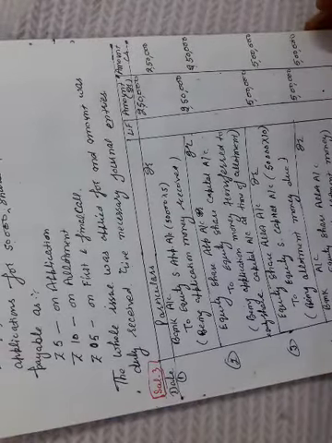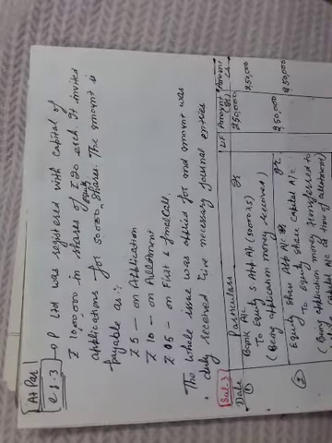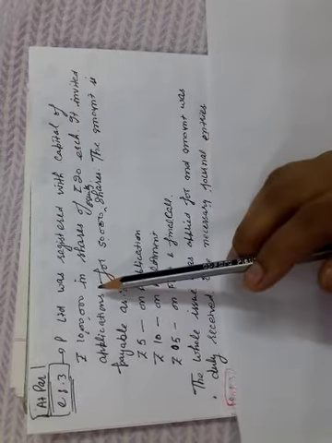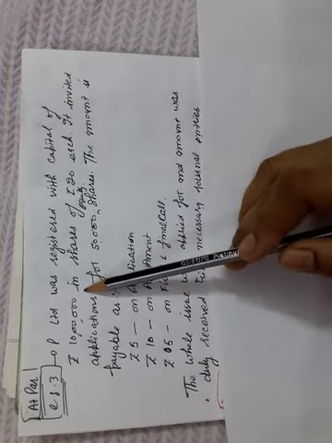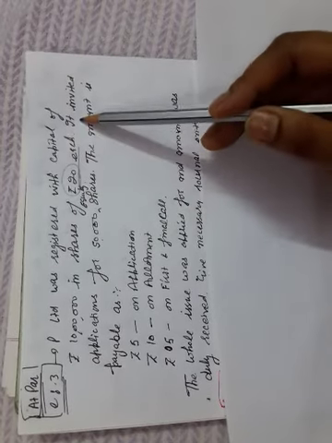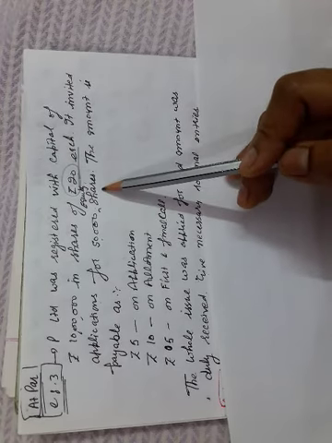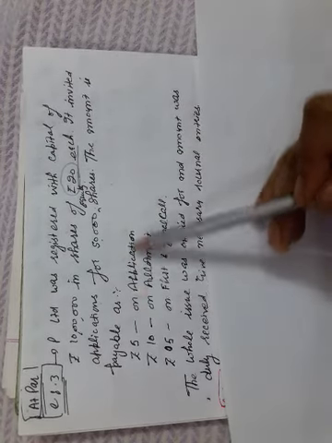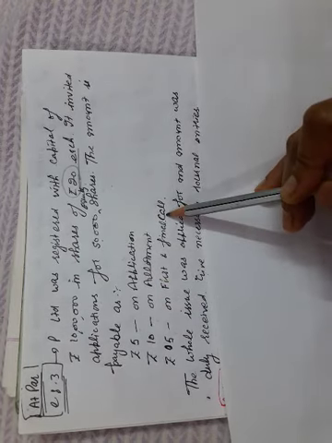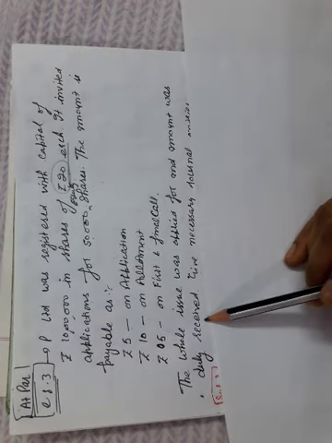If they are receiving the money in installments and the company issues the shares at par, the question is: P Limited was registered with capital of 10 lakhs in shares of ₹20 each. Per share value is 20 each. It invited applications for 50,000 equity shares. The amount is payable as ₹5 on application, ₹10 on allotment, ₹5 on first and final call. The whole issue was applied for and the amount was duly received.